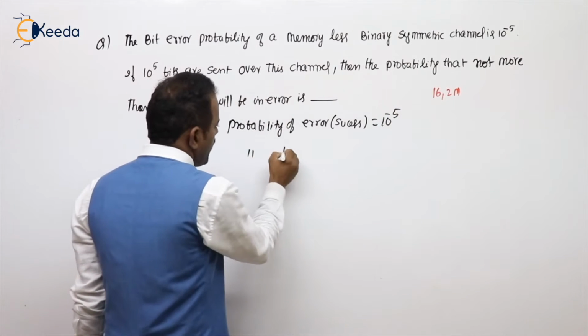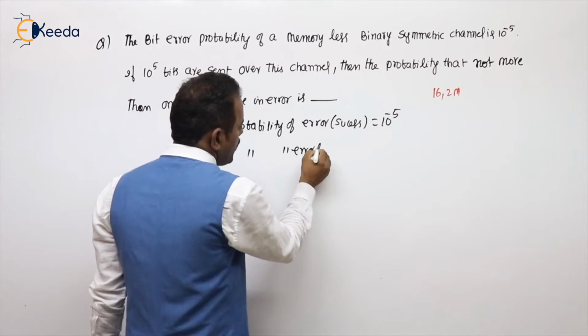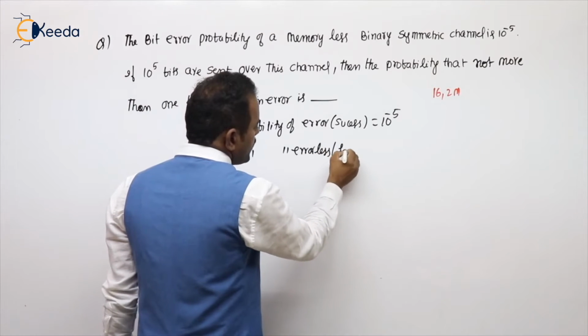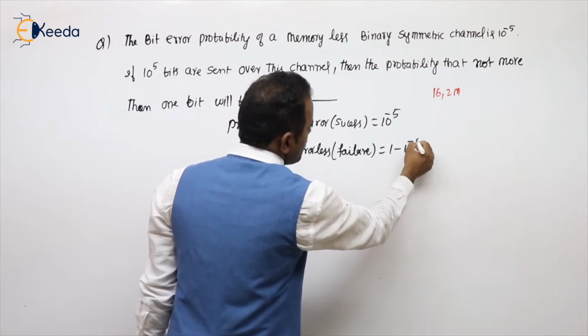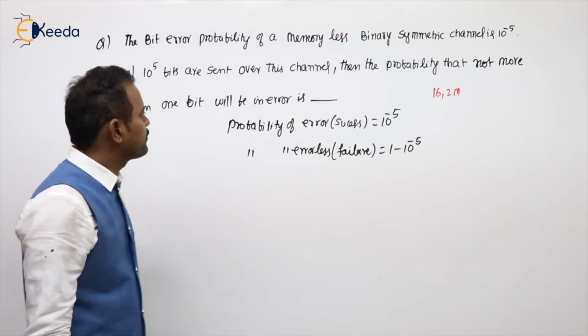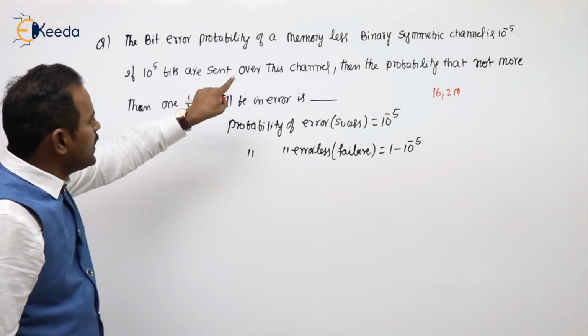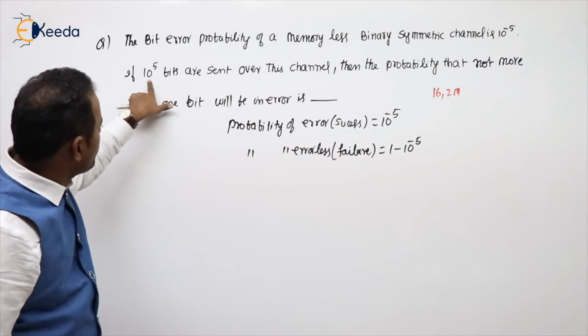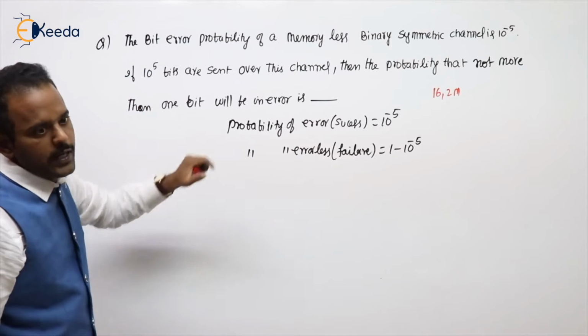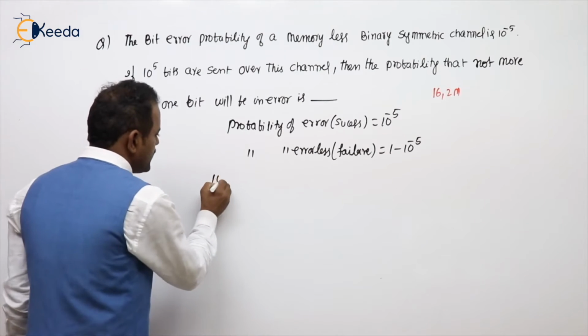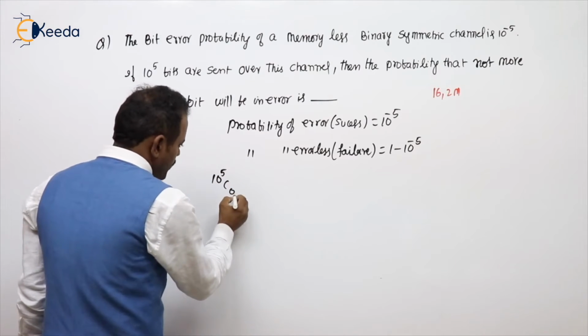Then the probability of error-less transmission will be the failure, which is 1 minus 10 power minus 5. And what is being asked? The probability when 10 power 5 bits are transmitted, okay? The probability of error not more than 1 bit. Not more than 1 bit means the error may be 0